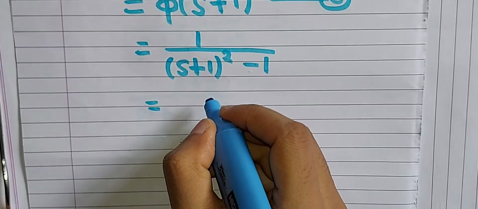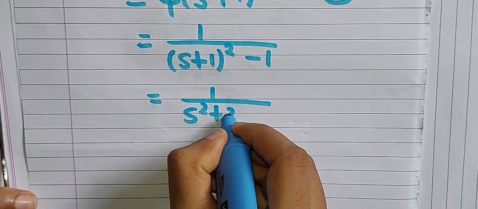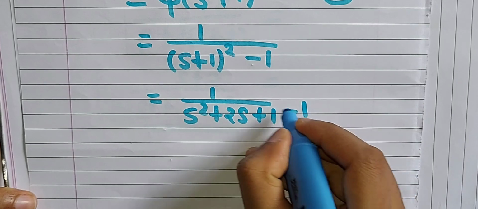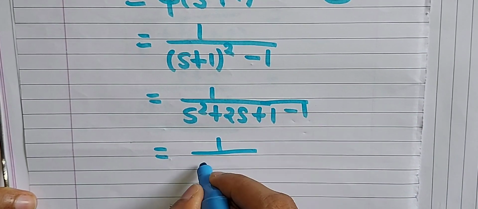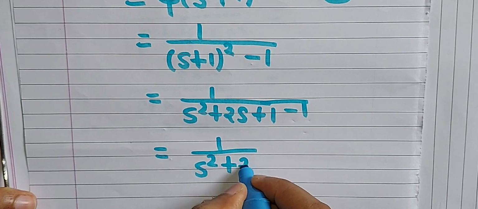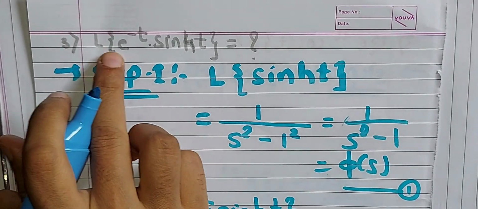Now simplify this: 1 divided by s square plus 2 times s plus 1 minus 1. The 1 and minus 1 cancel each other, and the remaining term is 1 divided by s square plus 2s. So this is the value of the given Laplace transformation.